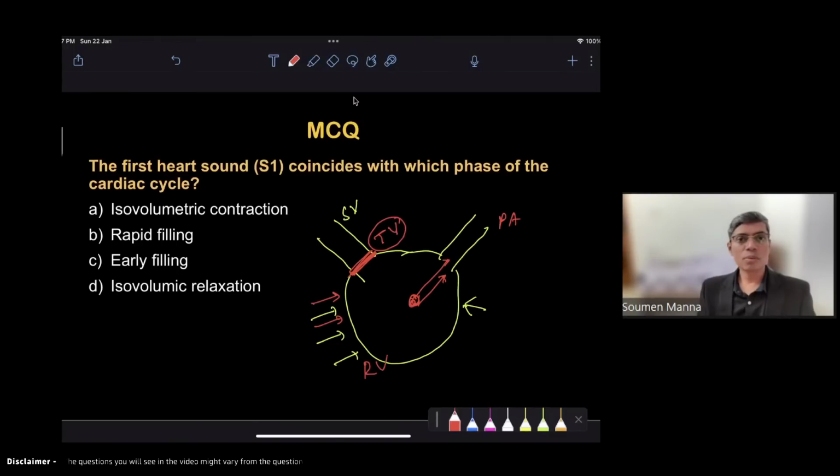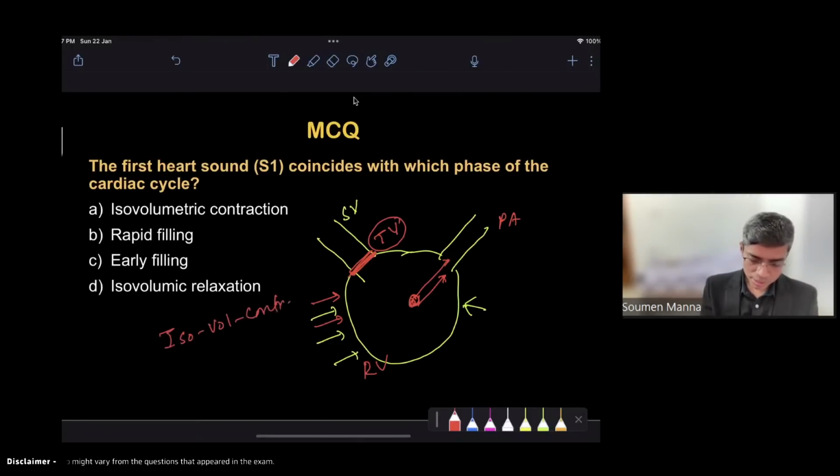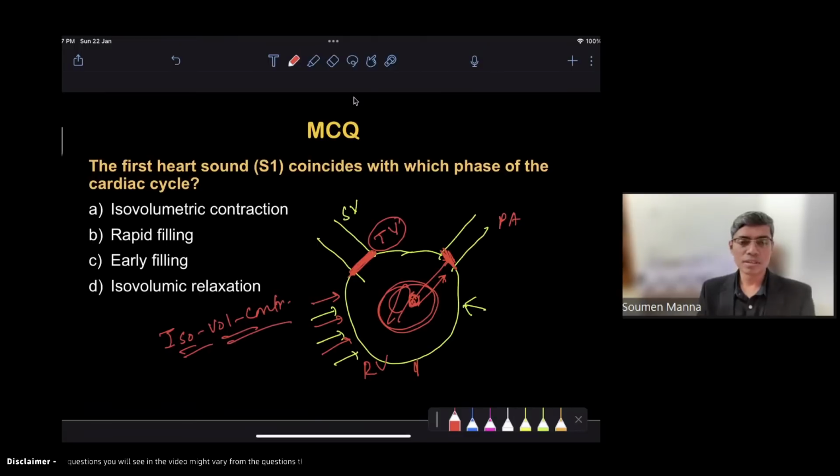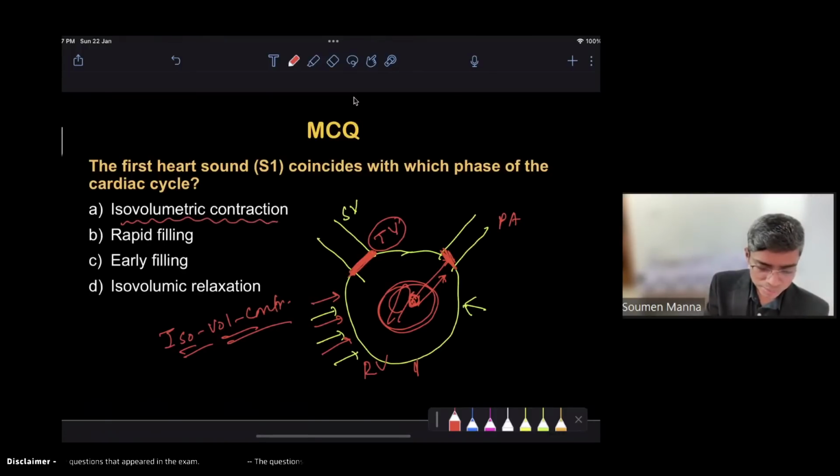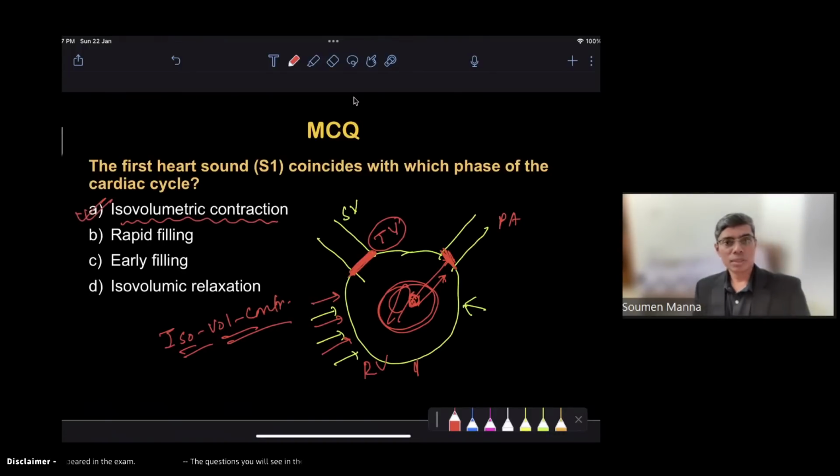The first phase of systole is known as the isovolumic contraction phase. Why? Because whenever the tricuspid valve is closed, the pulmonary valve was already closed from the previous cardiac cycle. So this valve is closed, this valve is closed, and the heart is contracting with the same volume of blood. That's why the phase is known as isovolumic contraction. Even if I give you an option like beginning or ending of isovolumic contraction, your answer will be beginning of the isovolumic contraction or beginning of the systole.